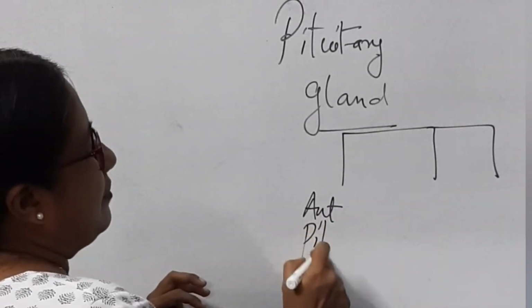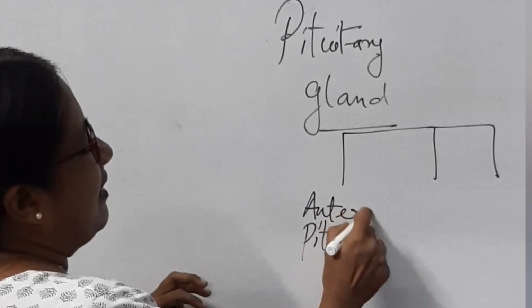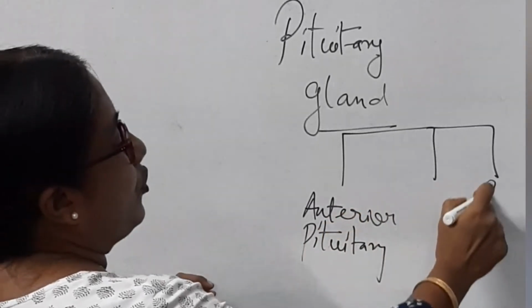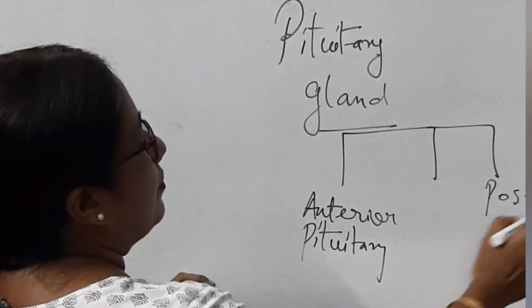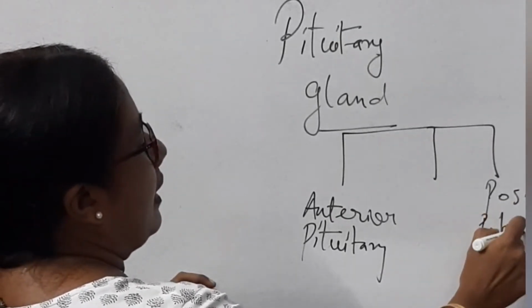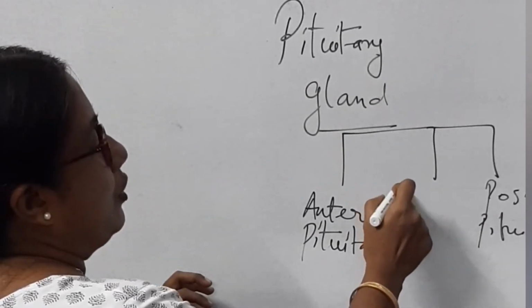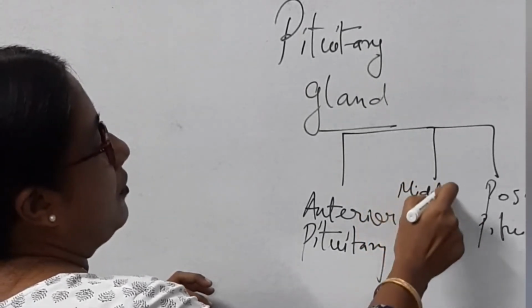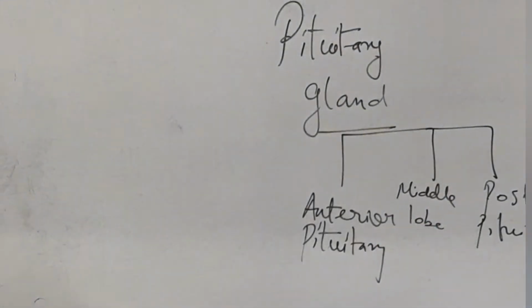Next, the posterior pituitary, the posterior lobe. And what is the in-between lobe? That is the intermediate or the middle lobe of the pituitary. So these are the three lobes of the pituitary.